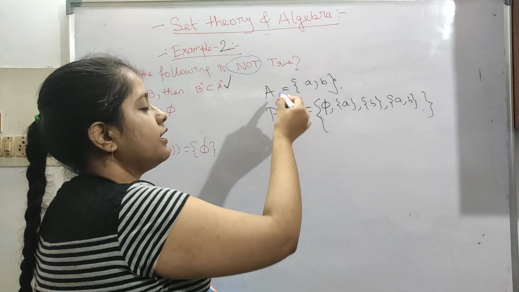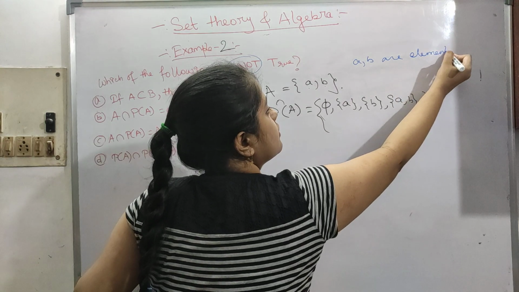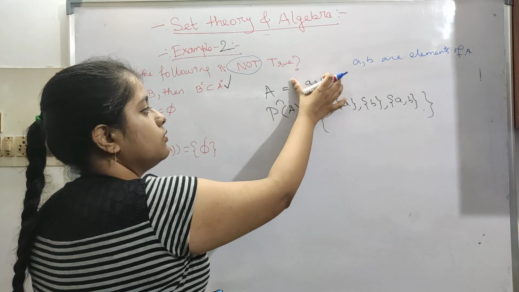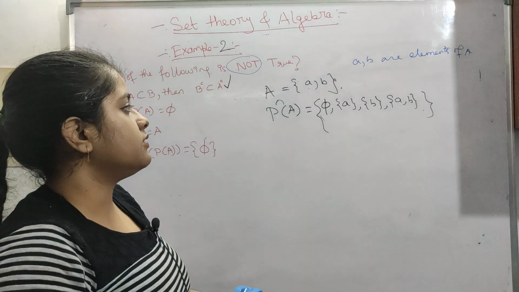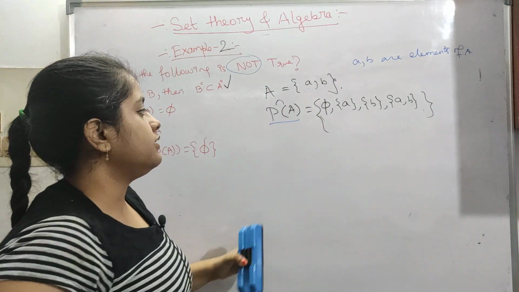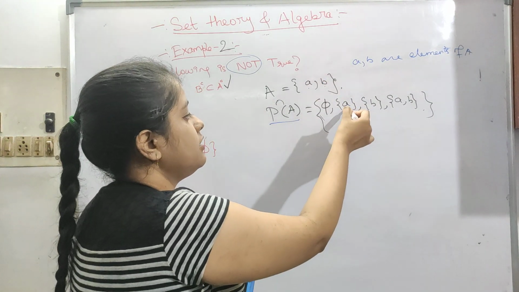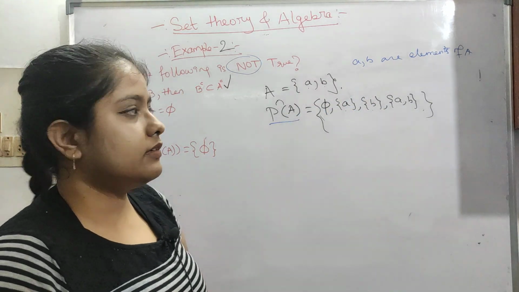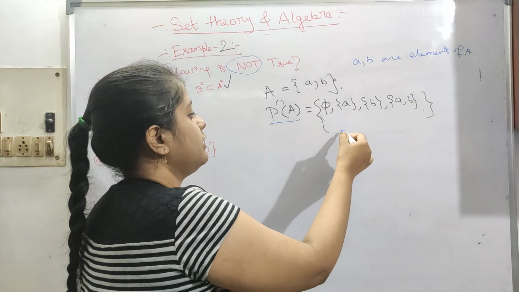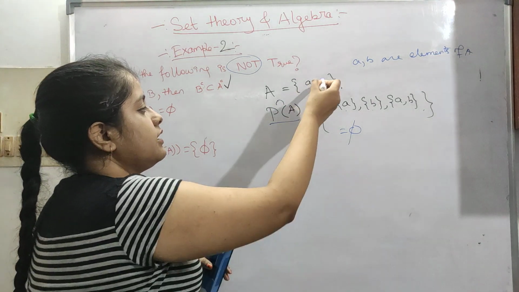Okay, so a and b are elements of A. The whole thing is a set, but a and b are not singleton sets, these are just elements. So when we are taking the power set of A, we are taking phi, and these are singleton sets, so these are different. These are sets, not just elements, and this is the whole set. Okay, so this is basically coming down to phi. So this is nothing, this is just the phi part, so this has nothing in common.